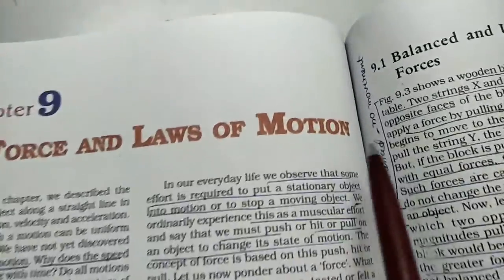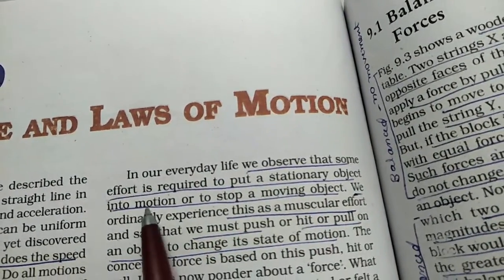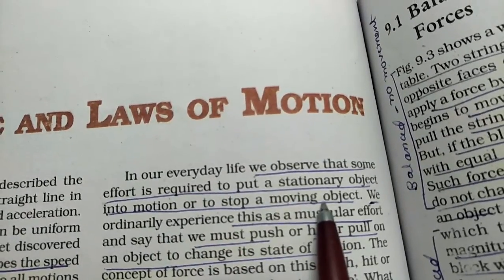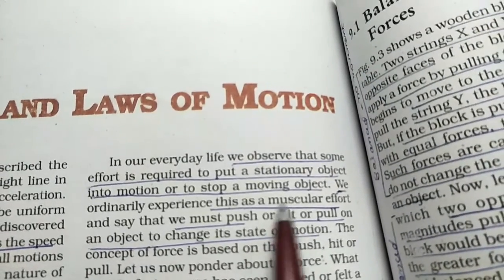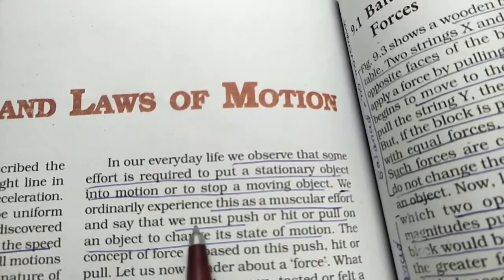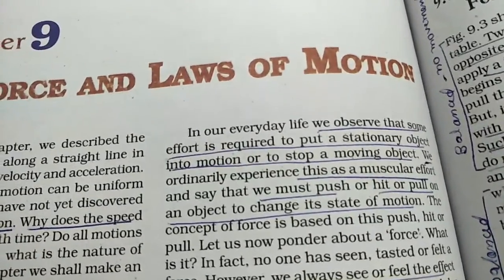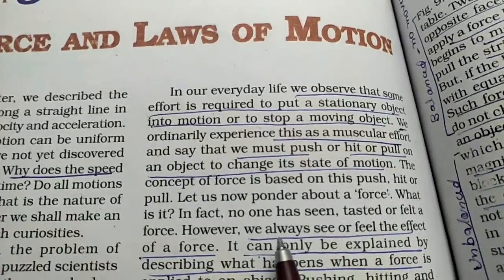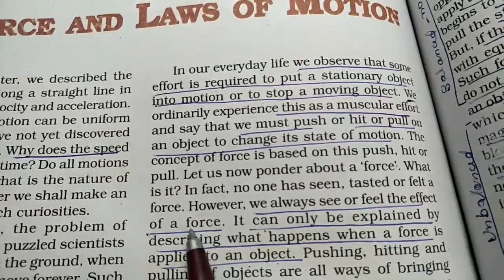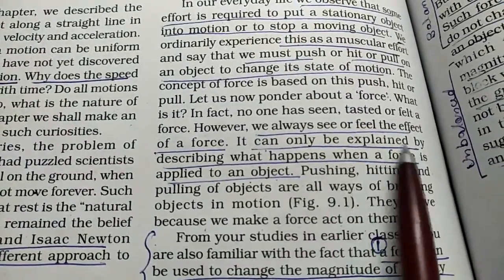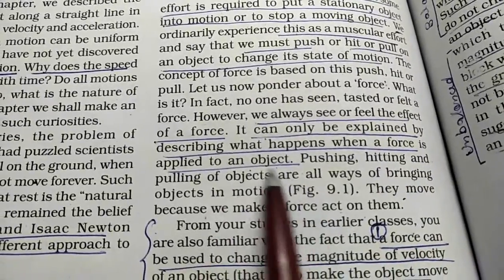Now we observe that some effort is required to put a stationary object into motion or to stop a moving object. To do this we need some effort from our side, and it can be a muscular effort. It can be a push, hit or pull that is required for an object to change its state of motion. Now we have always seen or felt the effect of force. It can only be explained by describing what happens when the force is applied. So what happens when a force is applied?